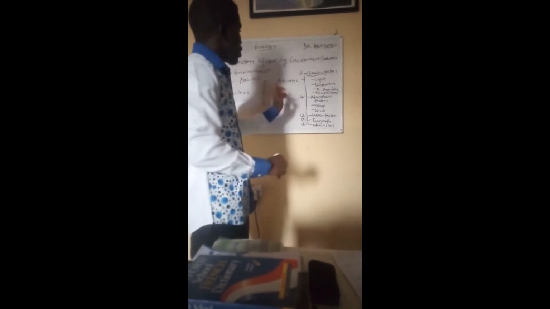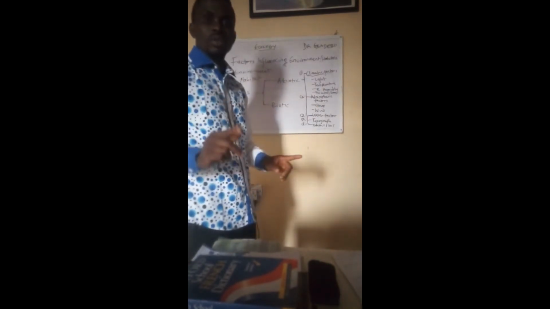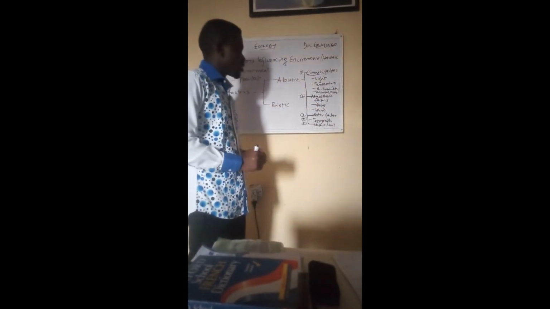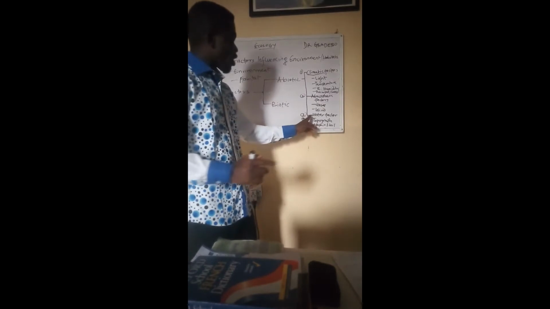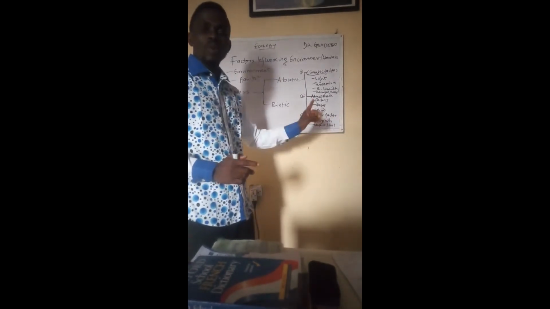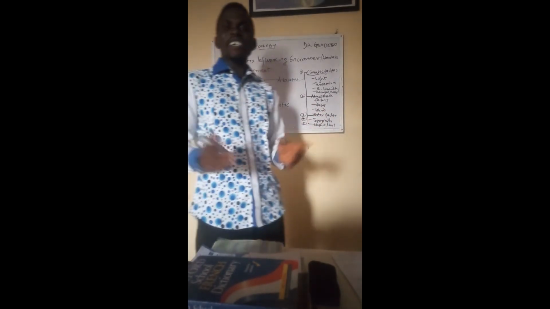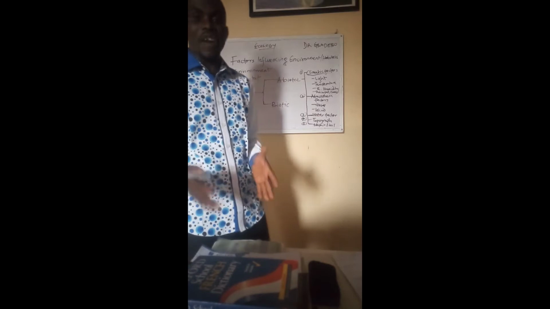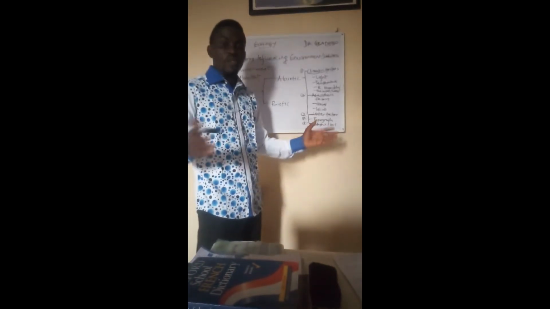Number two, the atmospheric factors, or you can say atmospheric agents. Number three, I call it water factors, or you can say the hydrosphere or the hydrological factors.